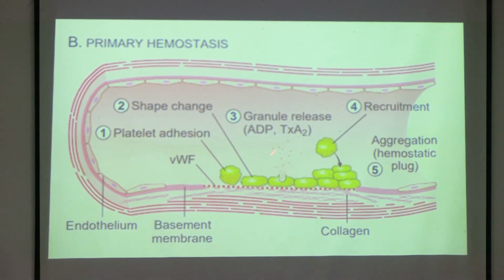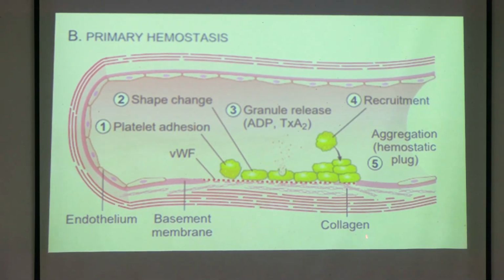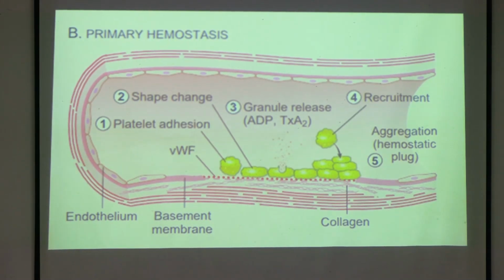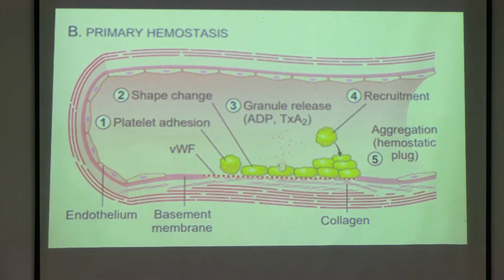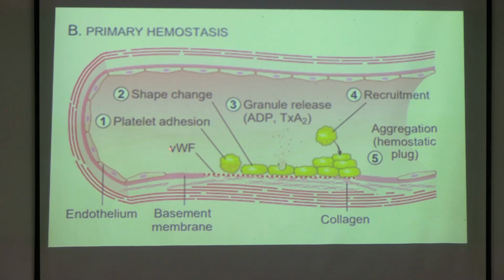So this green color are your platelets. Whenever there is a rupture, it will expose the subendothelial collagen and the von Willebrand factor. So 2 things will get exposed: von Willebrand factor and collagen. Now this platelet has come to seal the wound. So this platelet will form a bond with von Willebrand factor and collagen. This is your platelet adhesion.